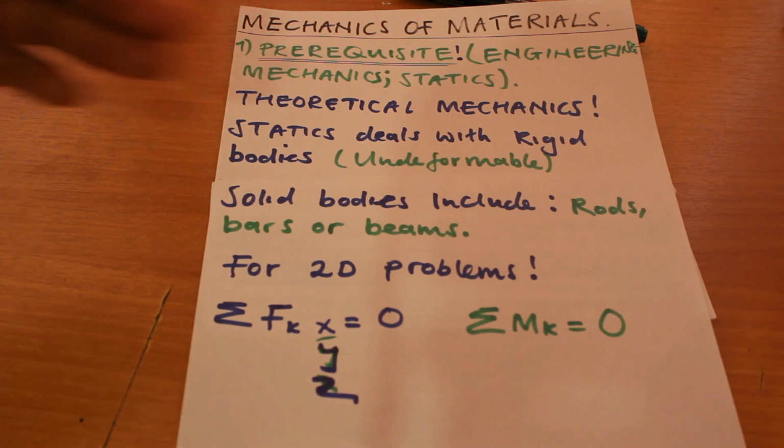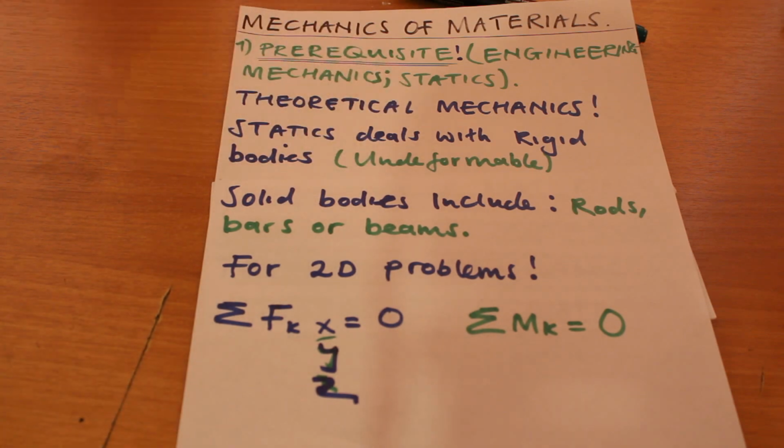We know that we do not have these rigid bodies in nature. We have things like steel, we have things like iron. When you apply force to these things, they undergo deformation. So basically in mechanics of materials, this is what we'll be dealing with.